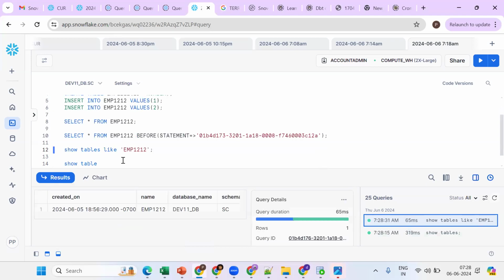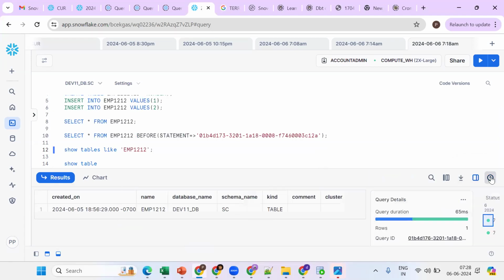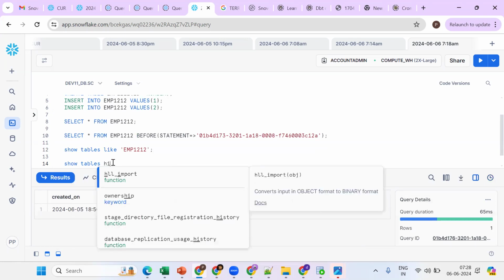See, how many records are there here? Okay, one record. Same thing, show tables history.